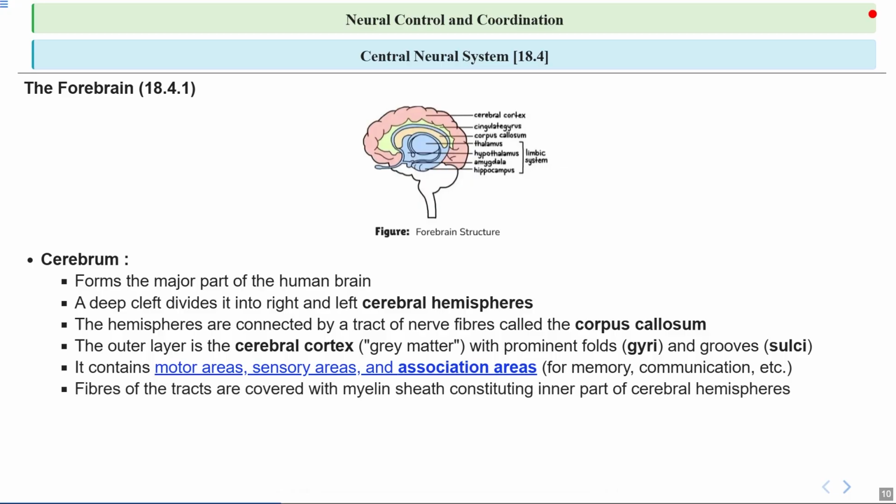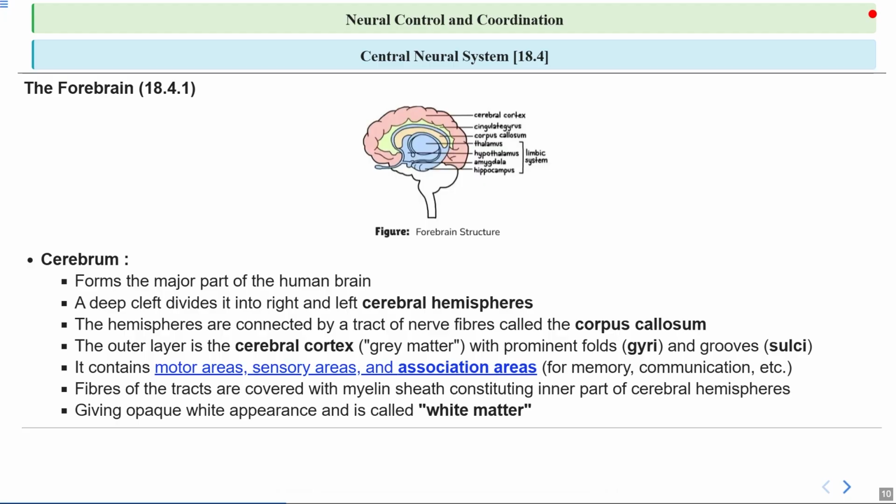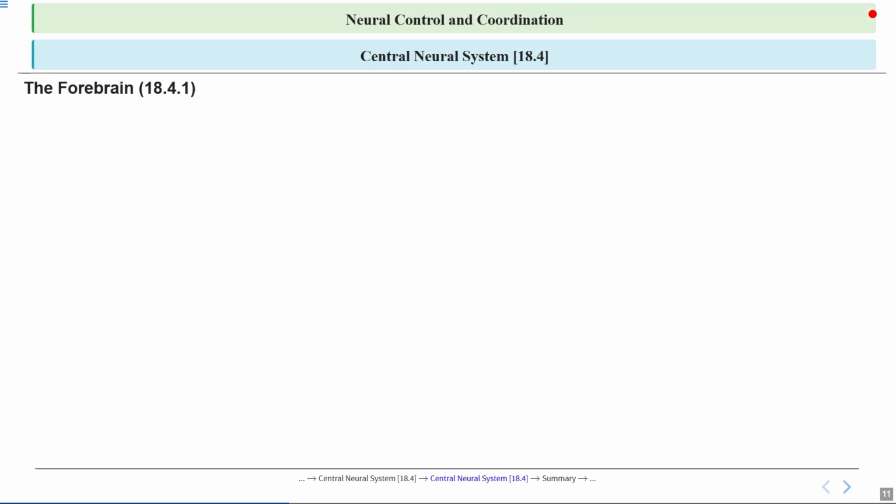The inner part of the cerebral hemispheres is made up of nerve fibers covered with myelin sheath, and this myelin sheath acts like insulation on electrical wires, helping signals travel quickly and efficiently throughout the brain. Because of the myelin sheath, the inner part of the cerebrum looks white and is called white matter. This white matter is crucial for connecting different parts of the brain, allowing information to flow smoothly, much like highways connecting different cities. We have just covered the main features of the forebrain and cerebrum. We will explore more about these structures in our later slides.